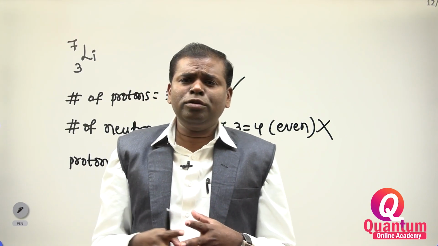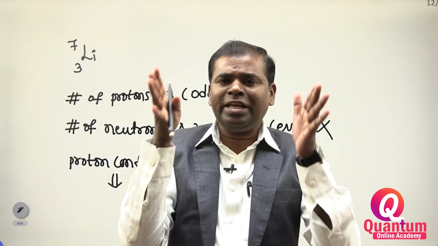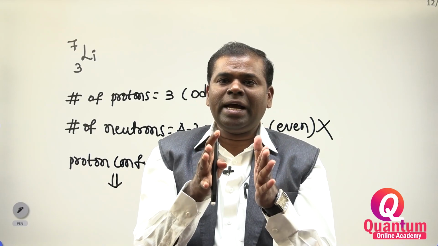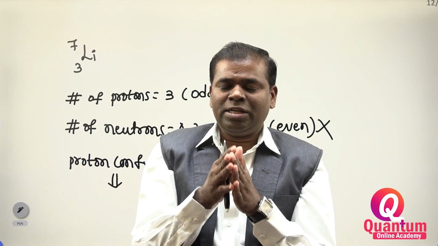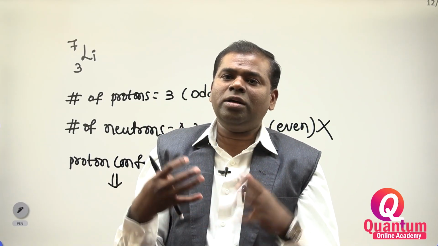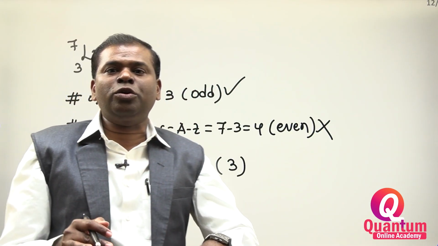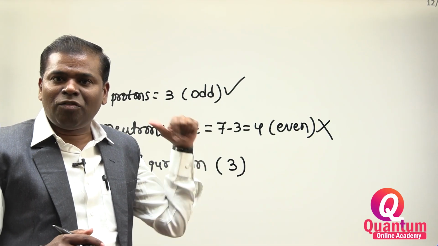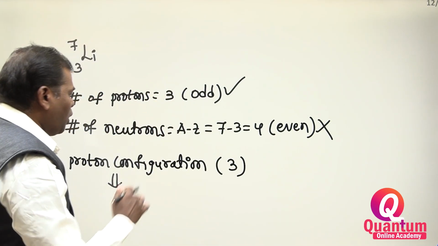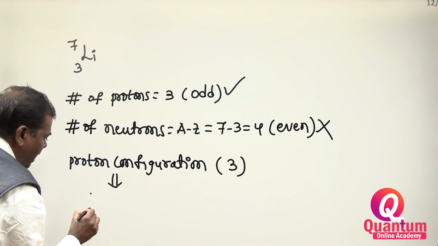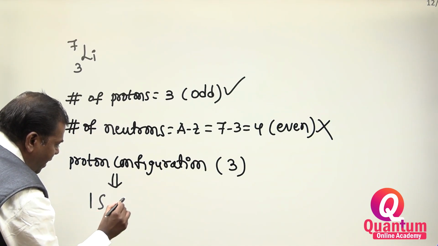According to the shell model, we have to fill the nucleons. What are the nucleons? Protons and neutrons. Whichever one is odd, that one you have to fill. If both are odd, you also have to fill. But here one is even and one is odd, so we are following the odd one only. First, a proton can fill 1s 1 by 2.